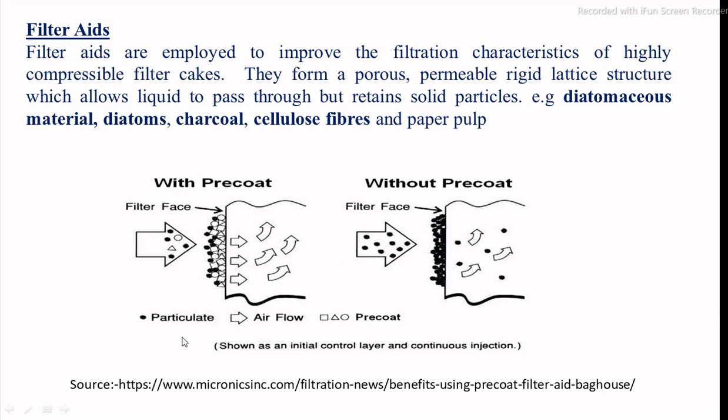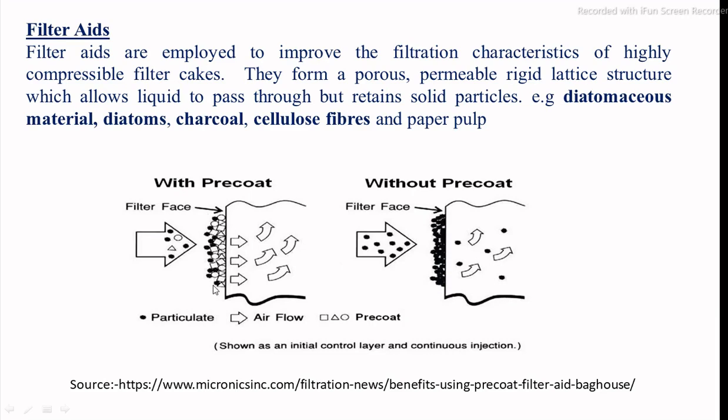And if we add diatomaceous earth or filter aid material into the slurry, this porous material promotes the rate of the filtration process and reduces the formation of a very hard cake on the surface of the filter media.